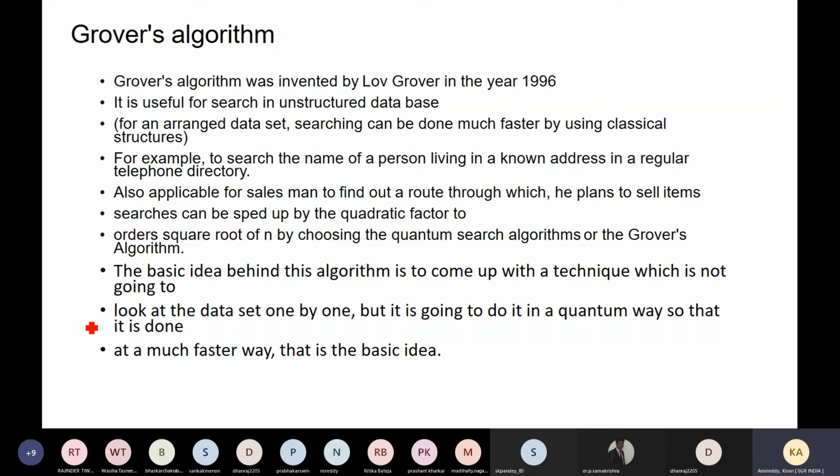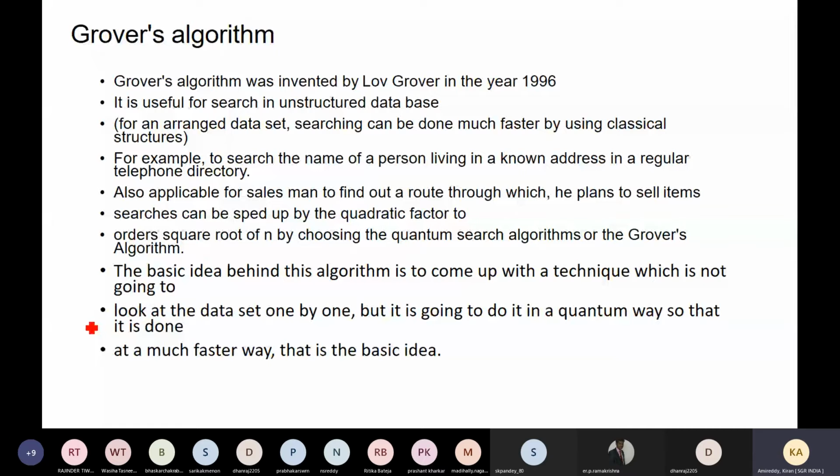But if the data is not properly organized, for example in a telephone directory where you want to find some name, how many entries will exist? We know the search space is that book only, so the space is confirmed. Within that book we are finding the name X, which is very difficult.